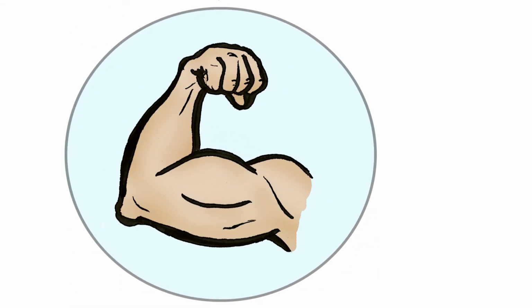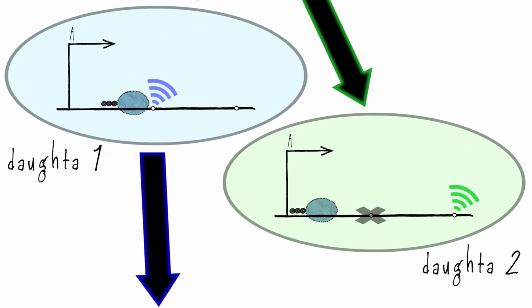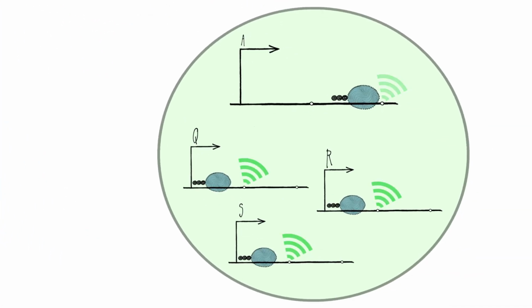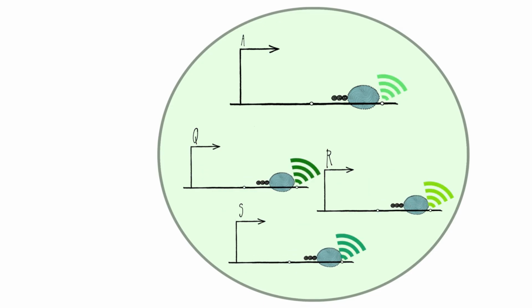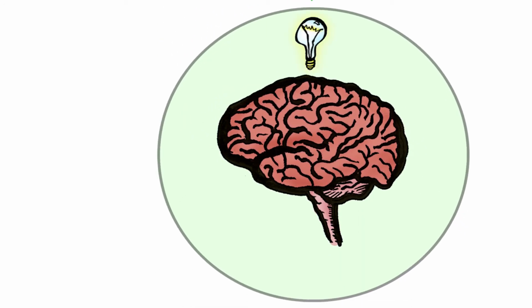But suppose in the second daughter cell, that pause site is hidden. And again, I'll talk about how this might happen in the next segment. And now the RNA Pol II pauses further down the line. A different flag would be sent out, and genes Q, R, and S might be turned on. These daughter cells have been started on a different path of differentiation, perhaps into neurons.